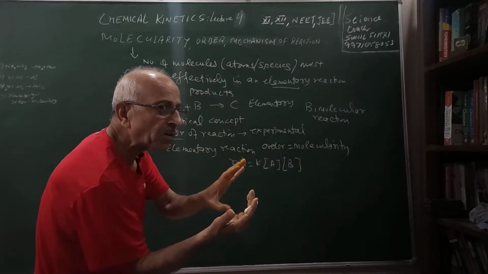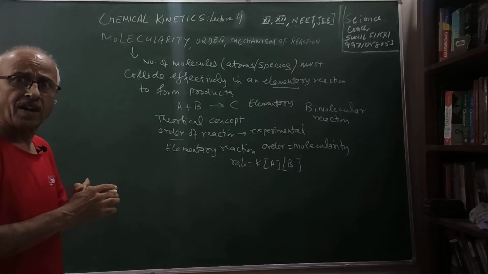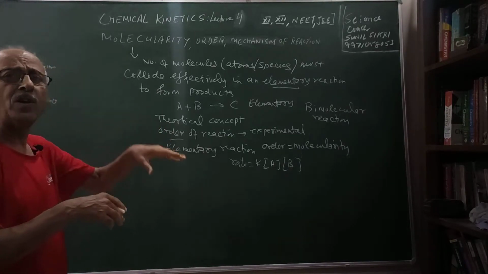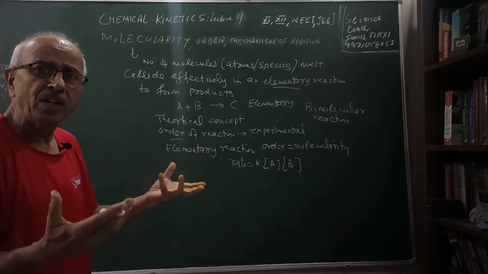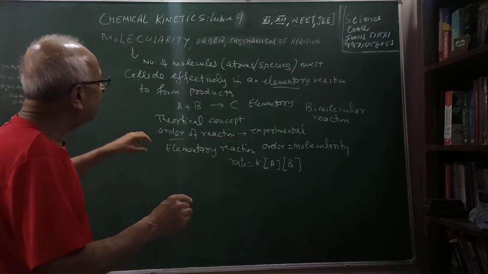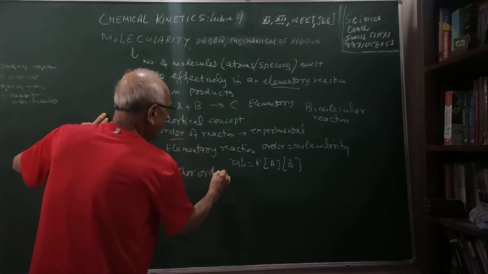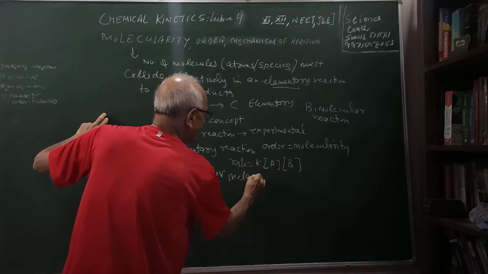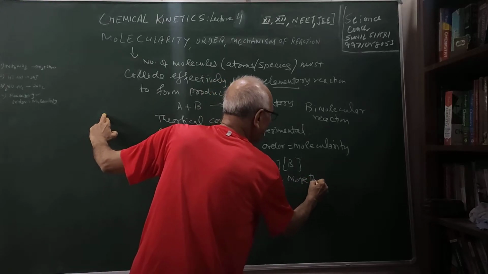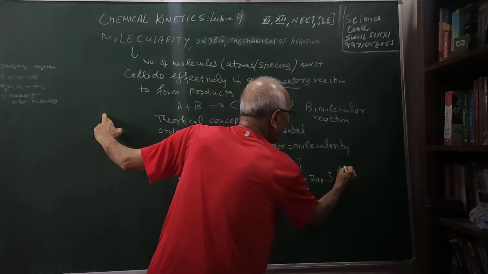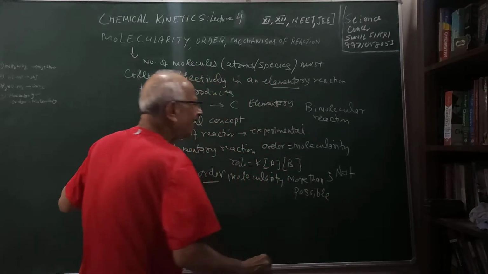If three molecules collide and form the product, I can say it is a termolecular reaction. And if one molecule decomposes to form a product, then I can say it is a unimolecular reaction. But higher order molecularity, more than three, is not possible. Of course, students, it's quite clear.